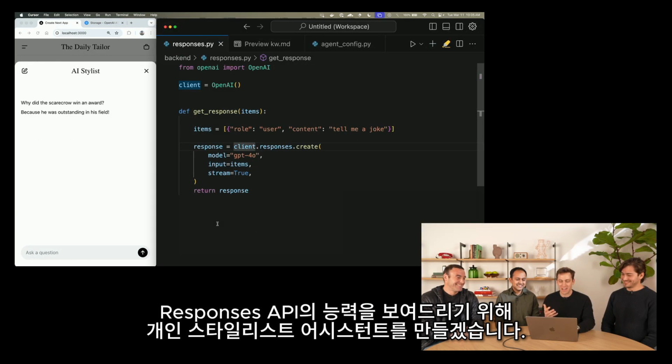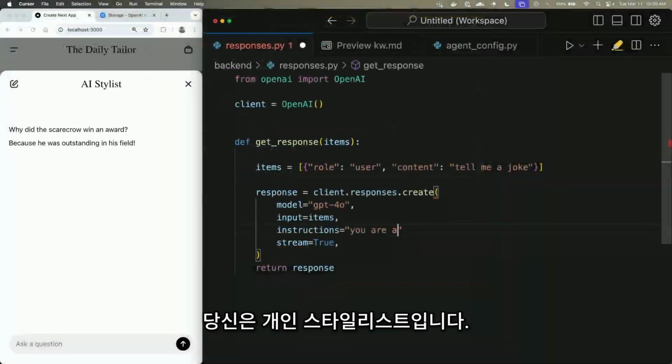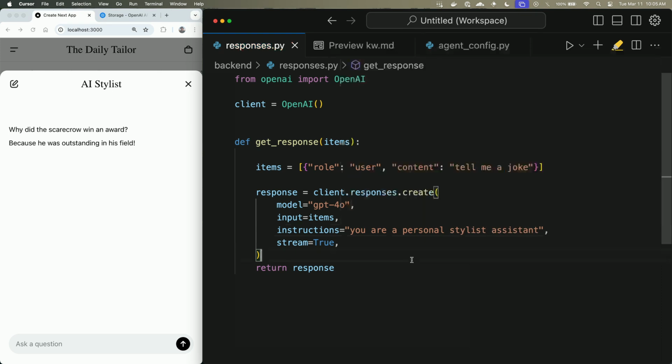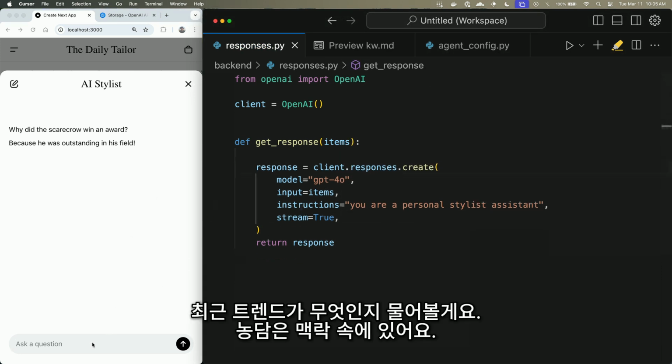So to demonstrate the power of the Responses API, we're going to be building sort of a personal stylist assistant. So let's start off by giving it some instructions. You are a personal stylist. And we'll say, what are some of the latest trends?